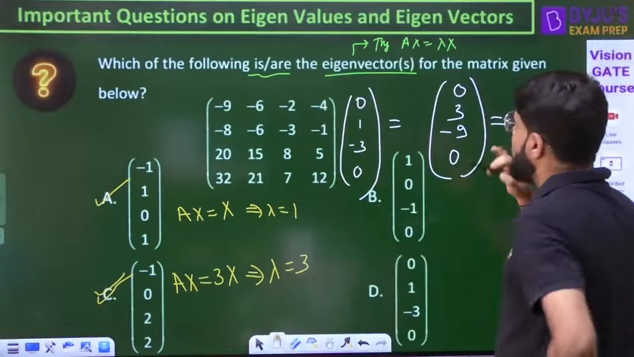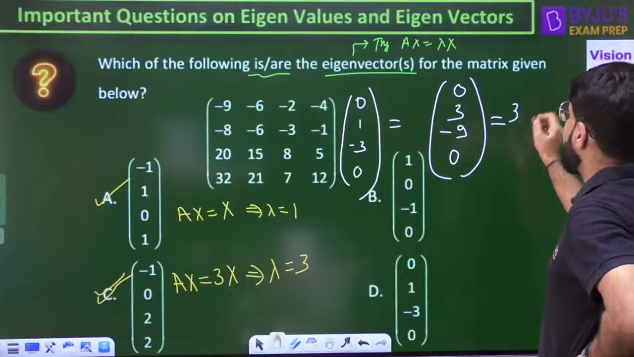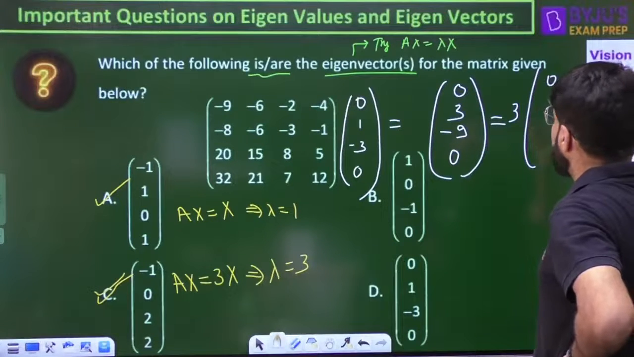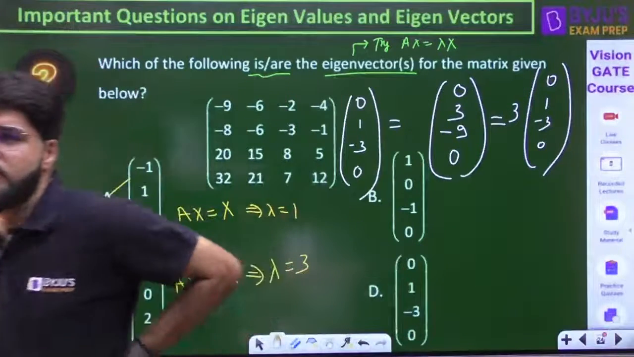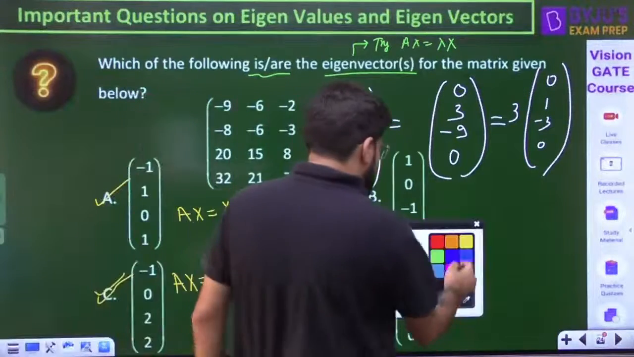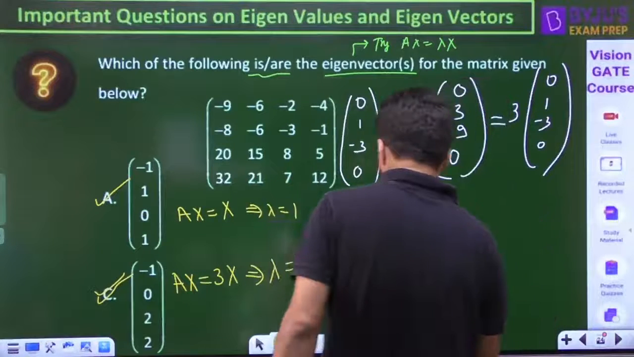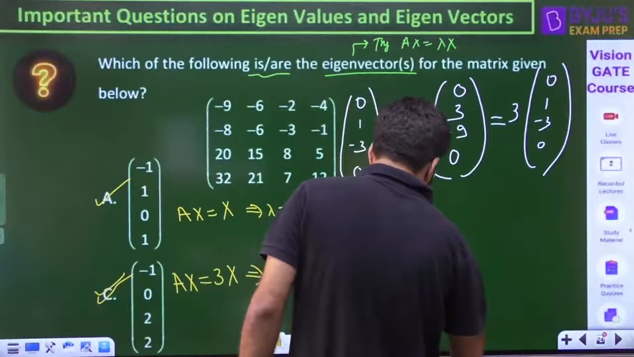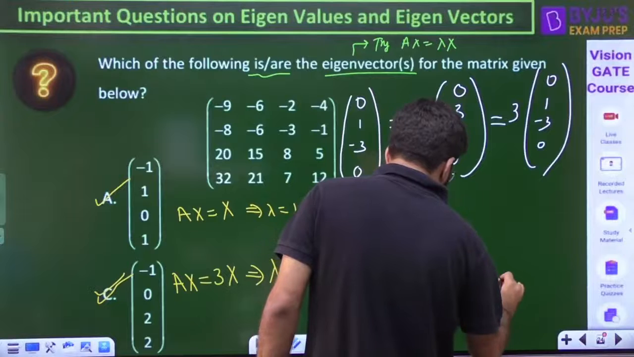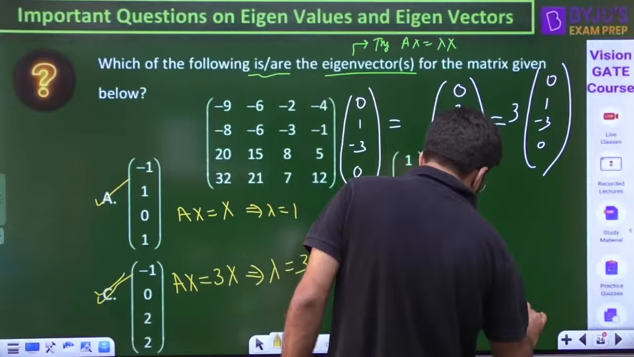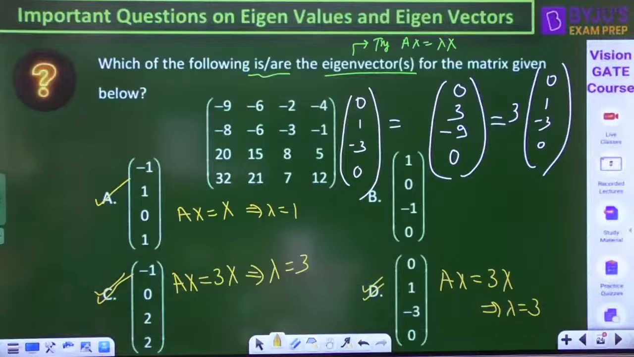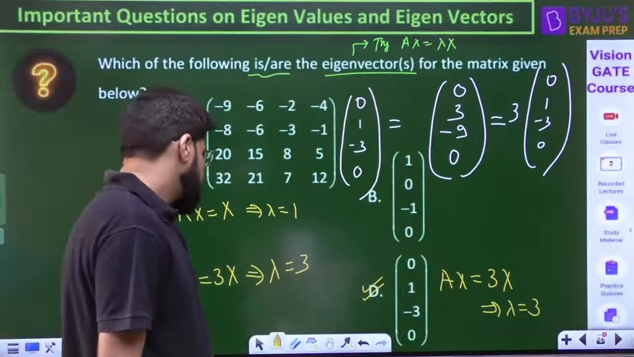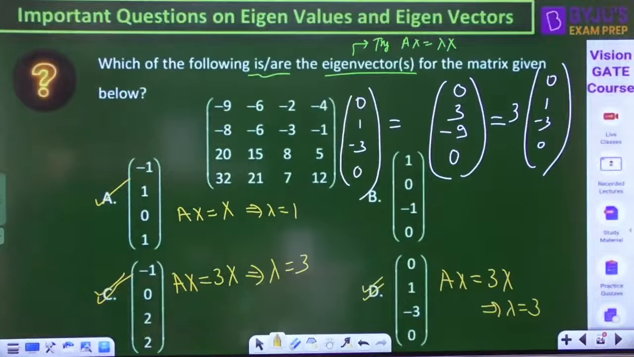Perfect. Here also you take 3 common. So you have 0, then 1, minus 3, 0. Ax equal to 3x. This is also an eigenvector. So for option D, when I have tried Ax, that is equal to 3x. The corresponding eigenvalue is 3. Okay, done.